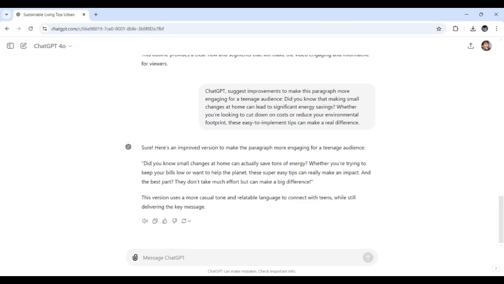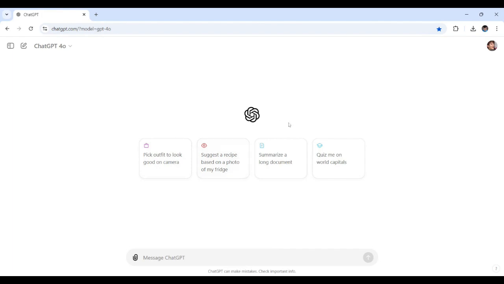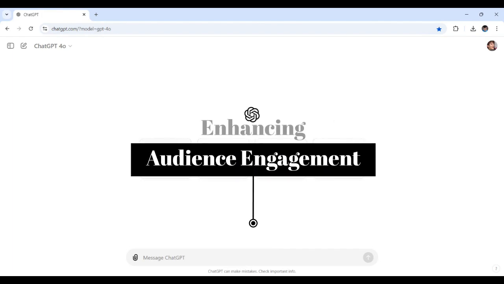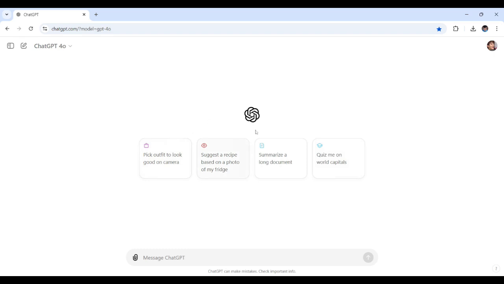So, those are just a couple of examples of how ChatGPT streamlines content creation. No more staring at a blank page or getting stuck in endless edits, because ChatGPT is right here to help you out with this. Thanks, ChatGPT. As content creators, connecting with our audience is key, but keeping up with comments, messages, and creating interactive content can be overwhelming. That's where ChatGPT comes in handy.